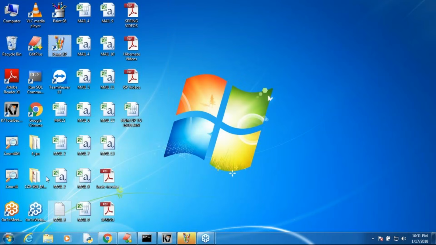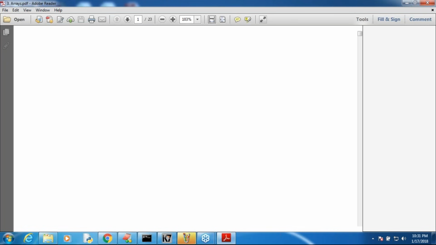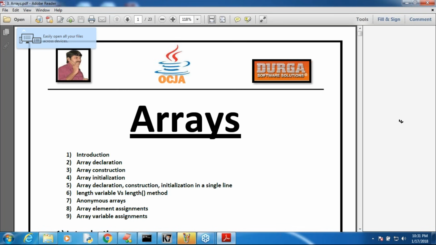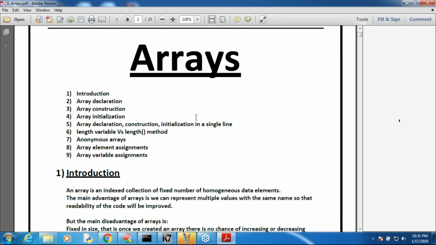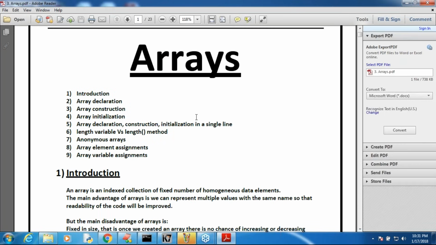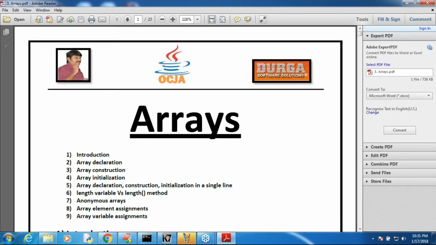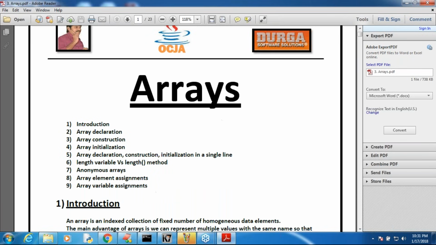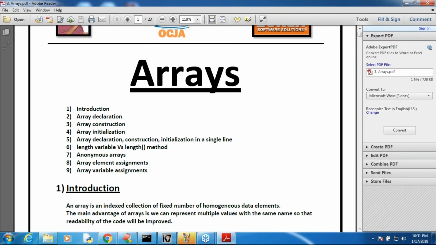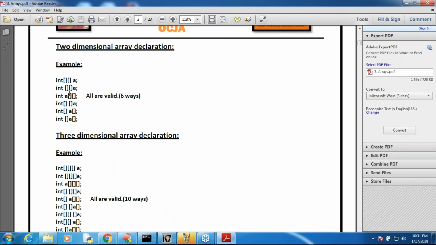Yes, the array concept and the class name portion are also there. Shubham Gupta, everything is available in the material, why do you have to worry? I'm explaining every point from my notes only. I'm not going to talk about a single new point. Remember that. So now observe how to declare.